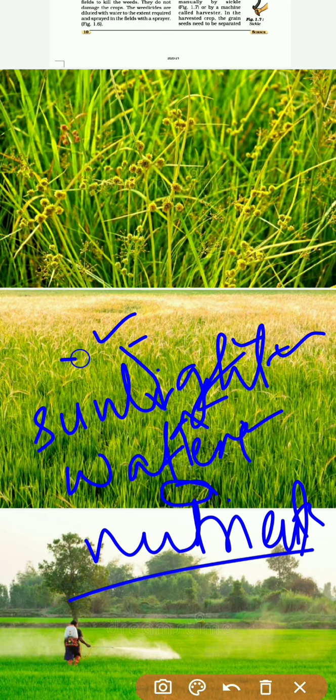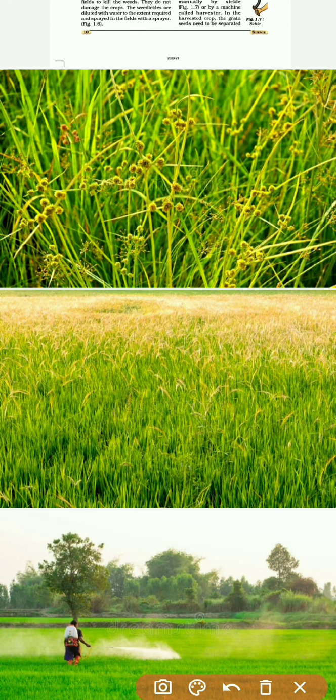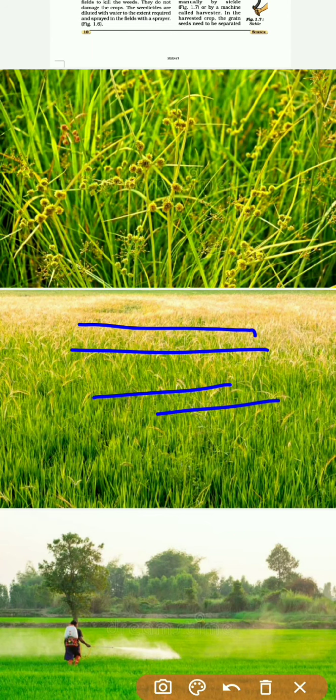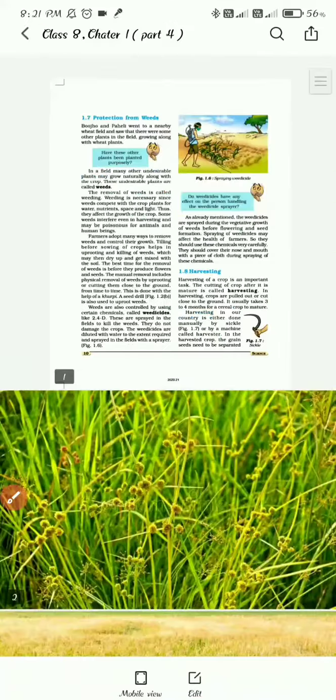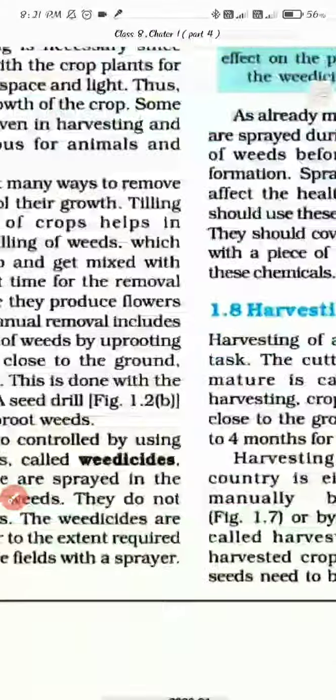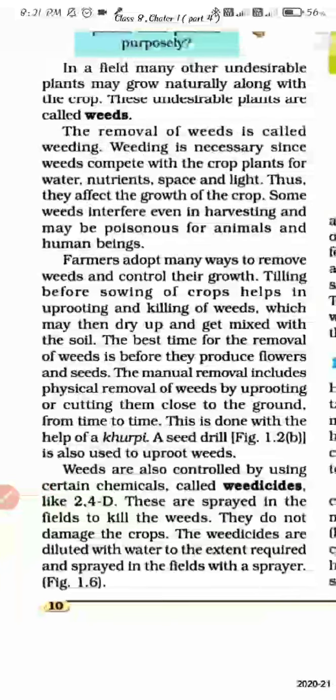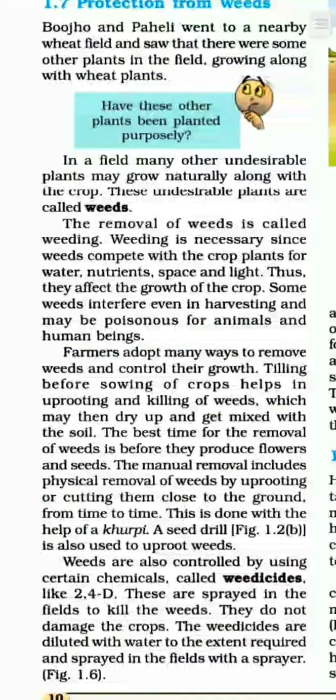So there are so many weeds here. If the number of weeds becomes more, then the competition for the survival of the main crops will keep going. They will compete with each other for sunlight, water and nutrients. So that is why they are not desired and not wanted in our fields. Understood?